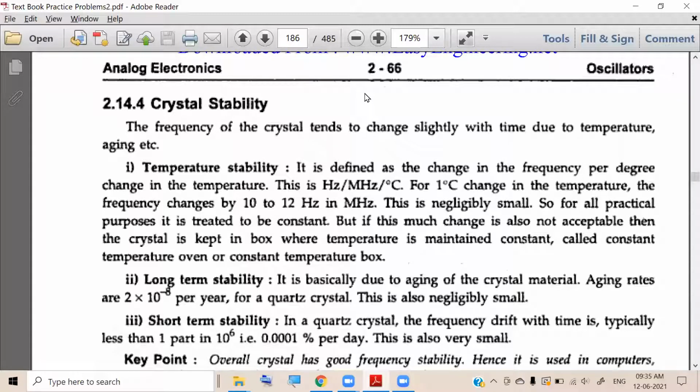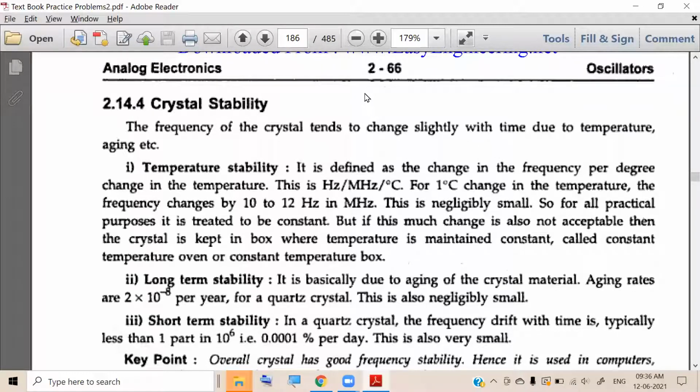Let us see what happens if the frequency changes. What happens if the input frequency changes? The timing of the circuit also changes. Usually the RLC, resistor, inductor, capacitor, together are used in timing circuits.